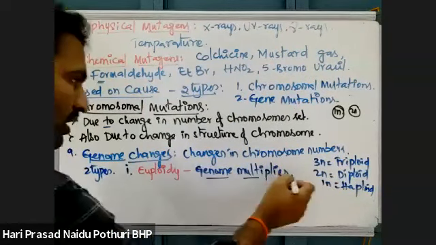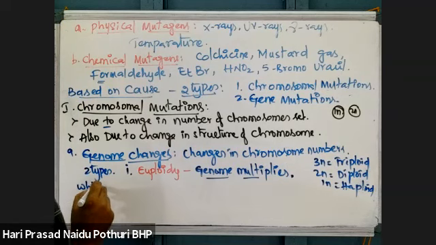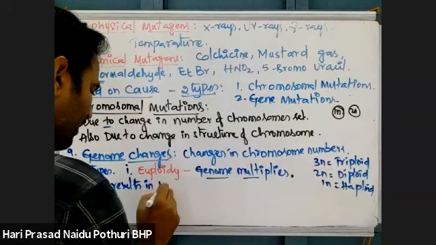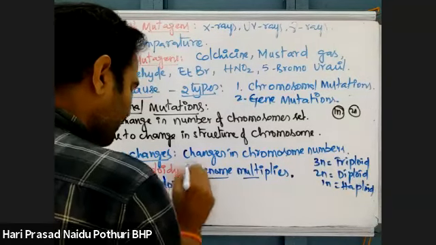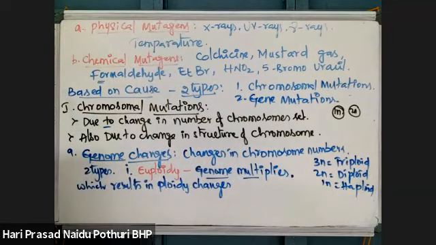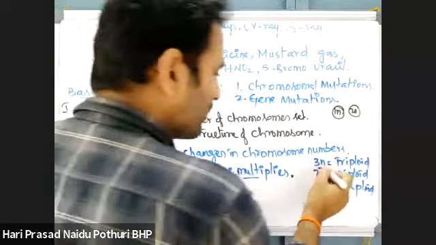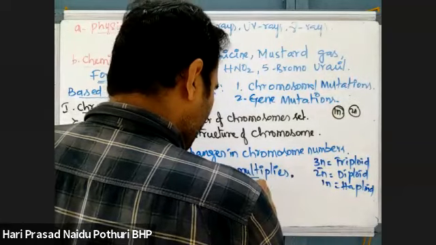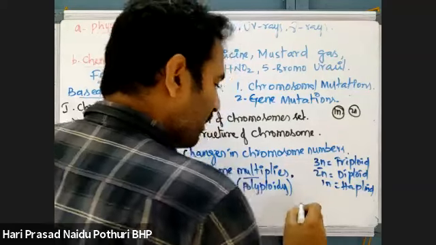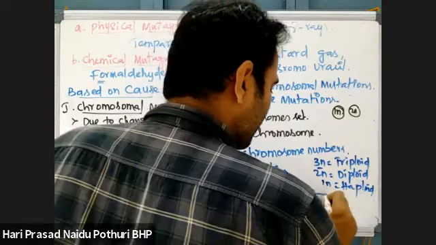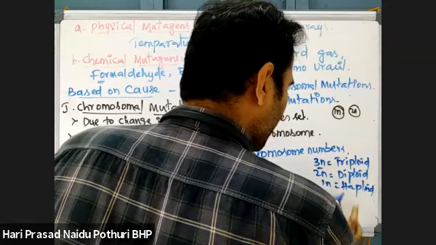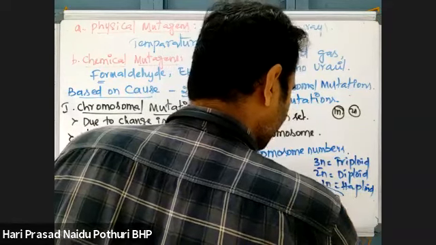So, the next point under this, which results in ploidy changes. The entire ploidy is changing, and that means we can say this is a polyploidy type. Suppose one n set is there, it increases from one set of chromosomes to two sets.